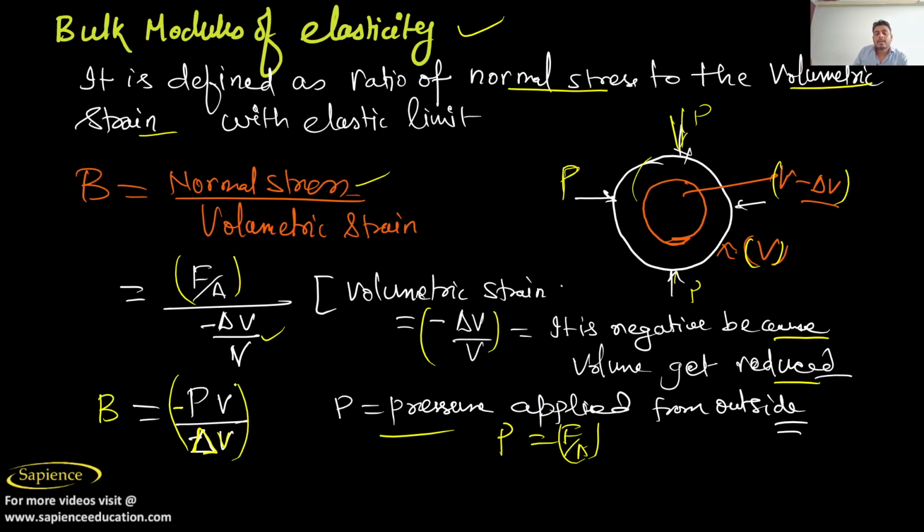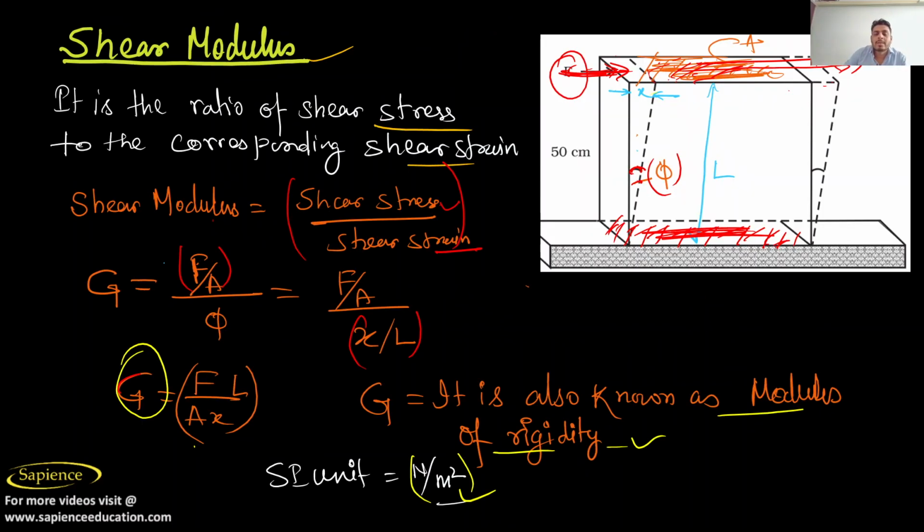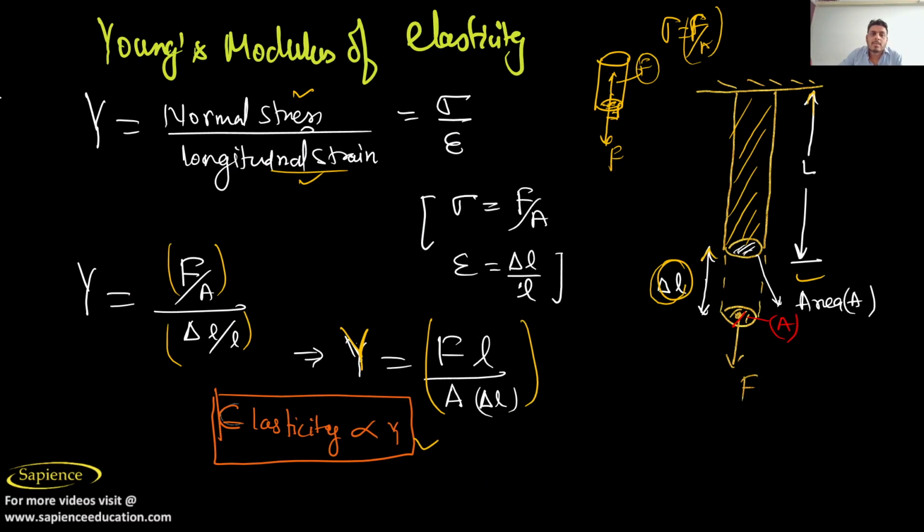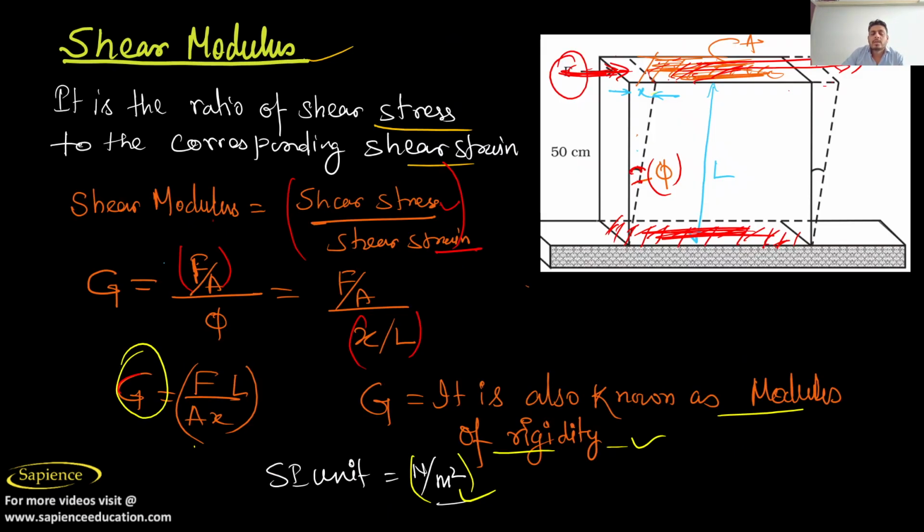In bulk modulus, you should remember that we are talking about volumetric strain, but in shear modulus we are talking about the change in angle. And when we are talking about Young modulus, we are talking about change in length.